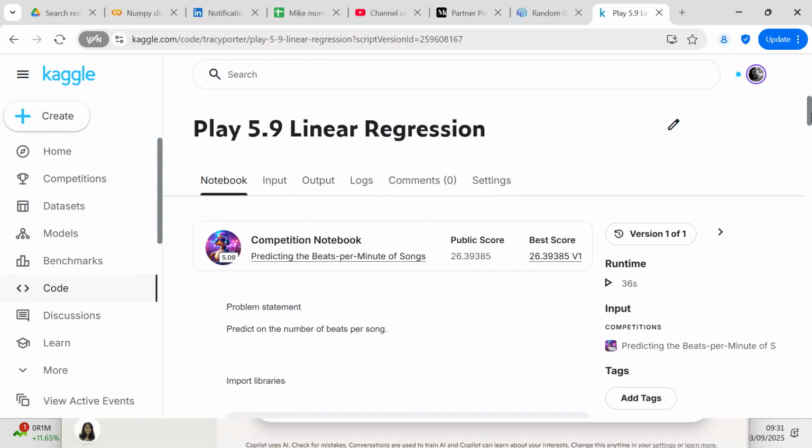But I think that because the columns in the test data set are not the same as the columns in the trained data set, that is the reason why we couldn't come up with a good score. And since my score was 26 and the best score was 26, I decided I was just going to leave it as it is.